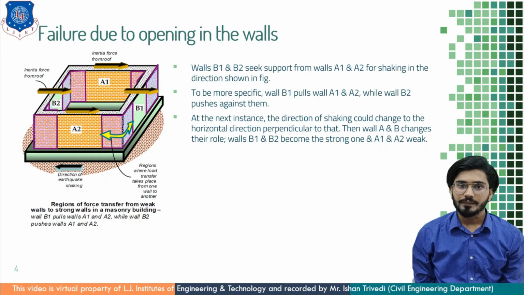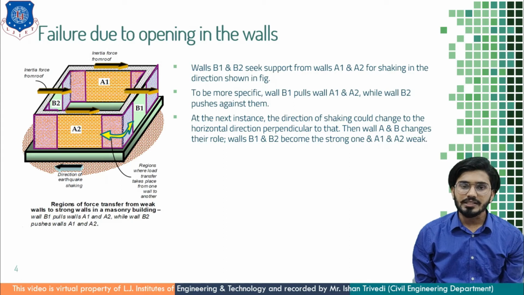And you can see here, wall B1 pulls the walls A1 and A2, while wall B2 pushes against them. Remember this thing.